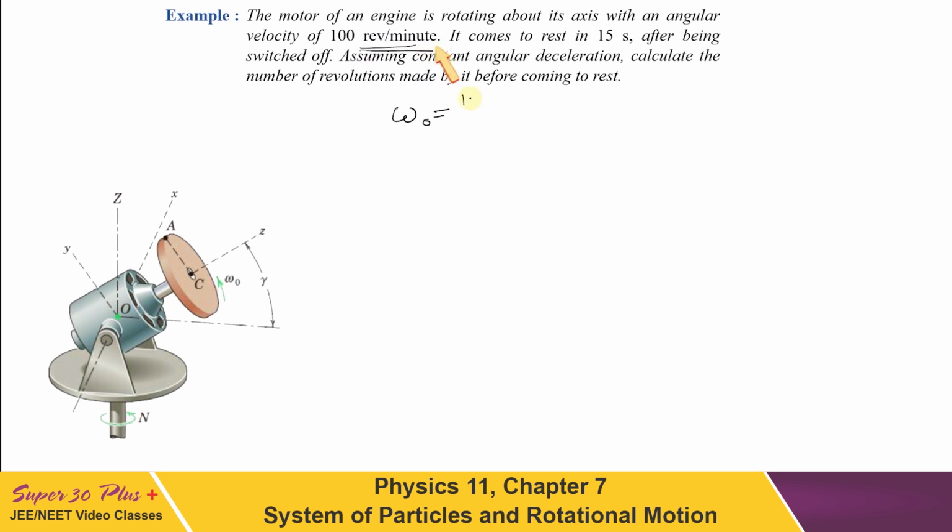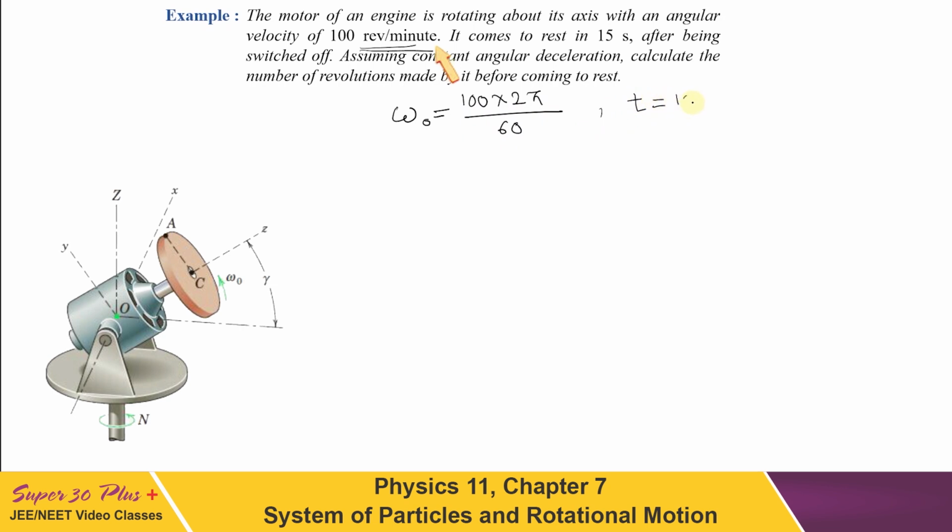So how will it be converted? In one rotation the total angle made is 2 pi. So 100 multiplied by 2 pi, and it has to be divided by 60 to get the value per second. And it is coming to rest in 15 seconds, so t is given as 15 seconds. Assuming constant angular deceleration, calculate the number of revolutions made by it before coming to rest. Finally it has come to a stop, so final omega has to be equal to 0.